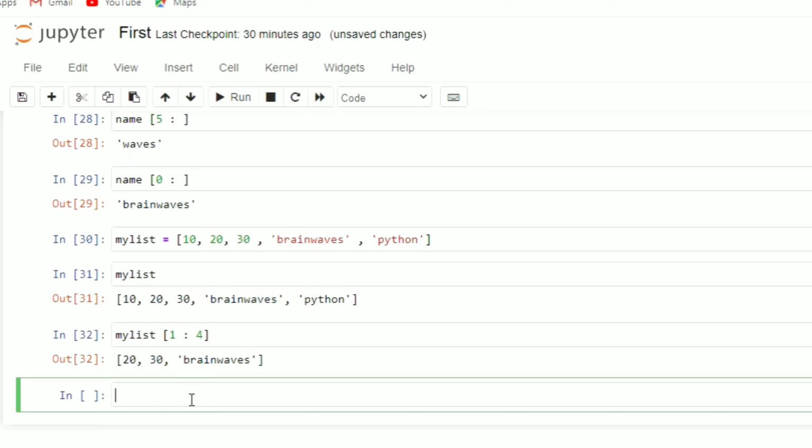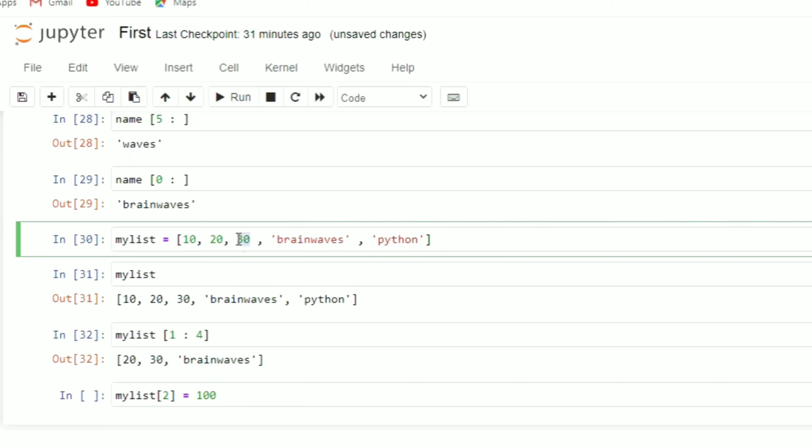Now if I am trying to reassign the value, then the reassignment is allowed in the list. So you can see if I am writing my list of 2 equals to, suppose 100. अभी देखिए my list of 2 में कौन सा एलिमेंट है? 0, 1 and 2.